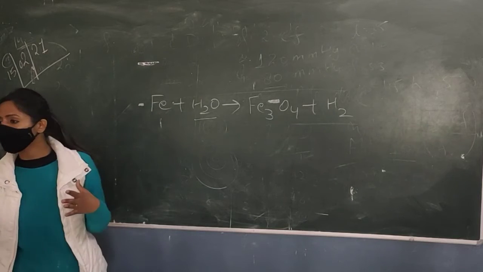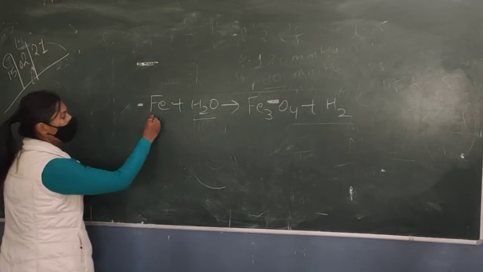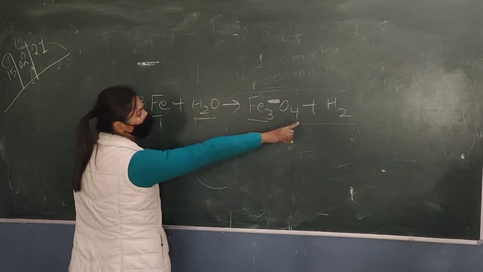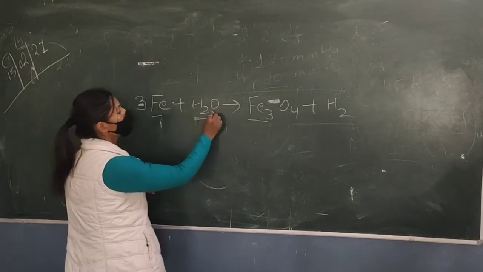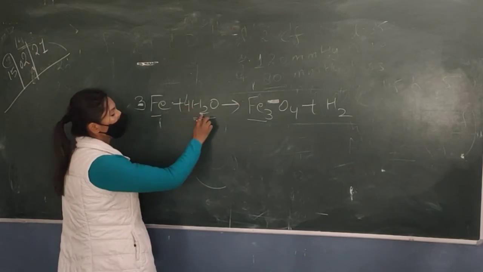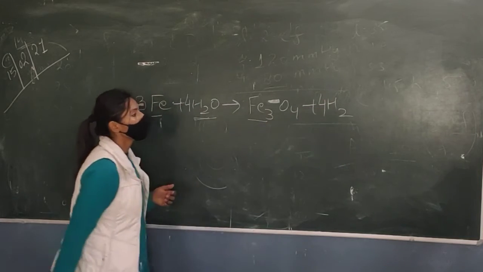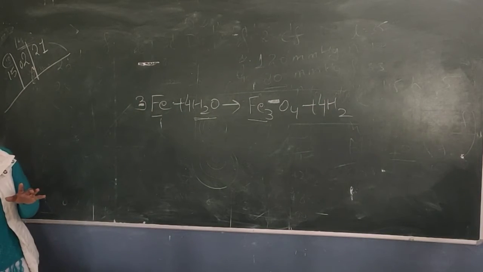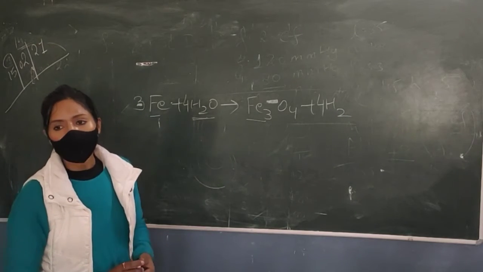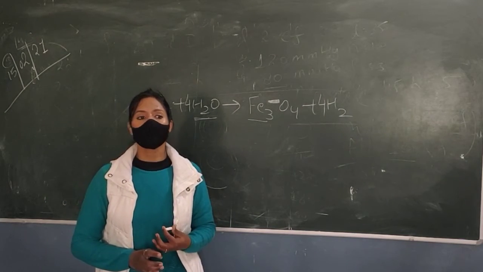If we have to balance this reaction, how can we balance it? Fe is 1 here, 3 here, so it's 3 Fe. Now H is 2 and here is also 2, so kind of balanced, but O is 1 and 4 here. So we write 4 here. Now hydrogen has become 8 here, so we write 4 there. So hydrogen balanced, 8 oxygen balanced, and Fe3 balanced. This is a balanced reaction. Those who don't know the answers, please write them down when I'm telling you.